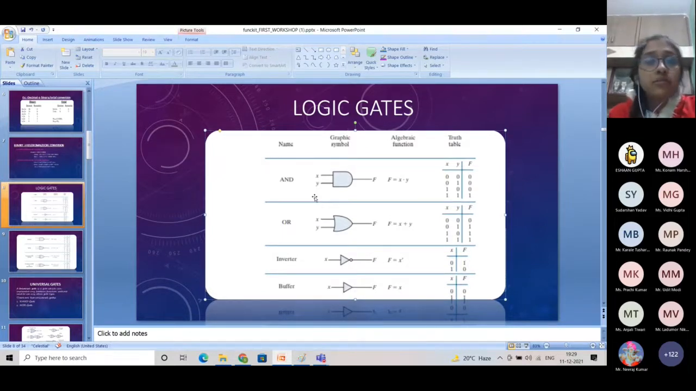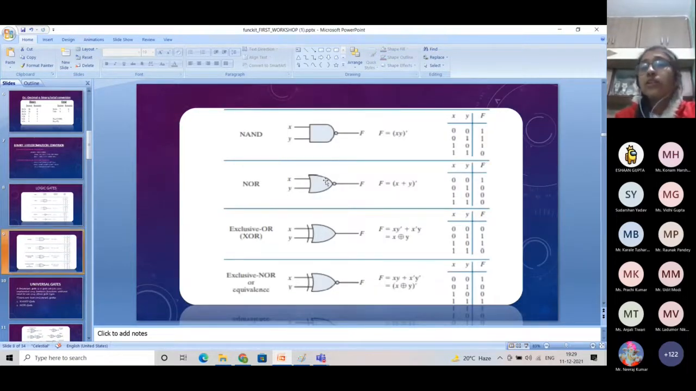Next we have NAND and NOR gates. NAND and NOR are our universal gates. You can make any gate from a NAND gate, and you can make any gate from a NOR gate. That's why NAND and NOR are said to be universal gates.